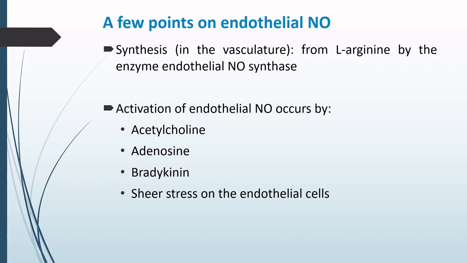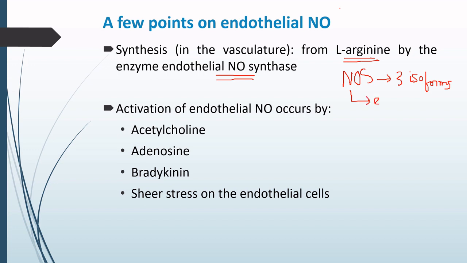Before proceeding forward, let us have a discussion on endothelial nitric oxide. The endothelial nitric oxide is synthesized in the vasculature from the amino acid L-arginine, and the enzyme that is responsible for this synthesis is endothelial nitric oxide synthase. The enzyme nitric oxide synthase actually has three isoforms.